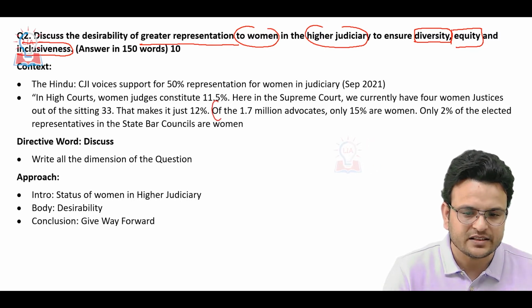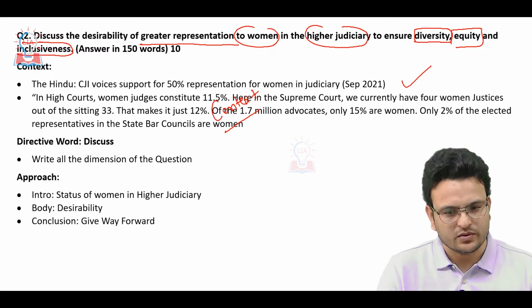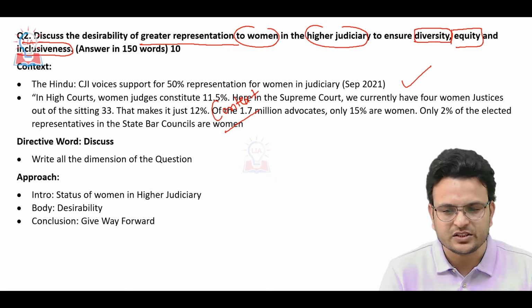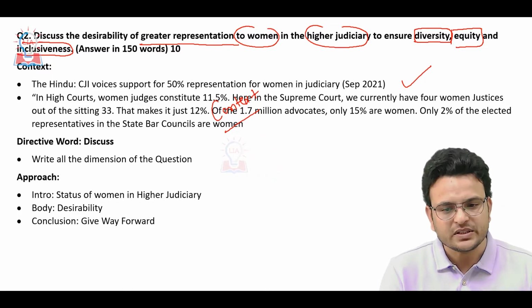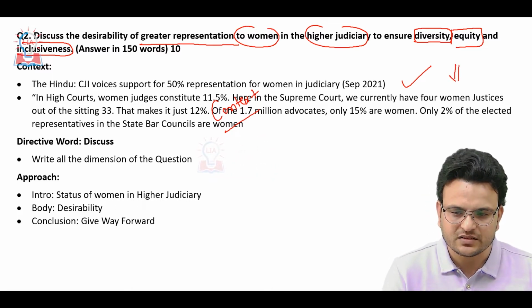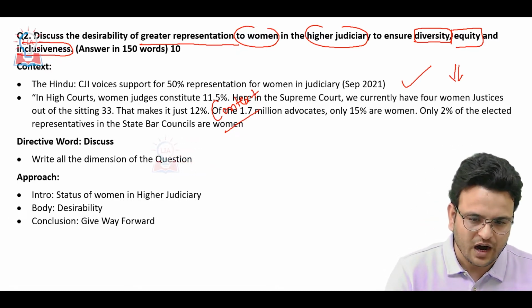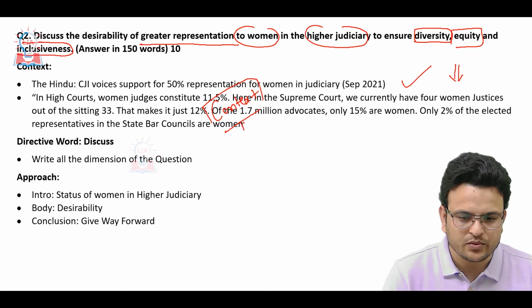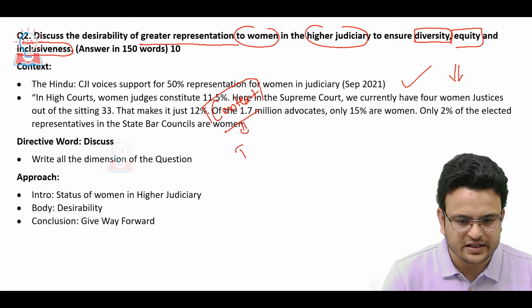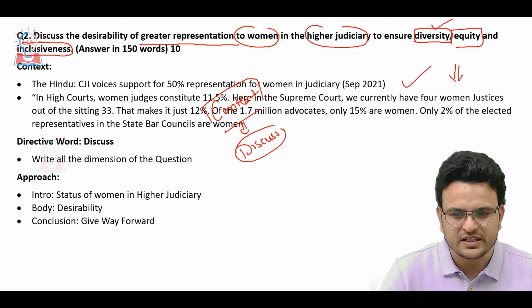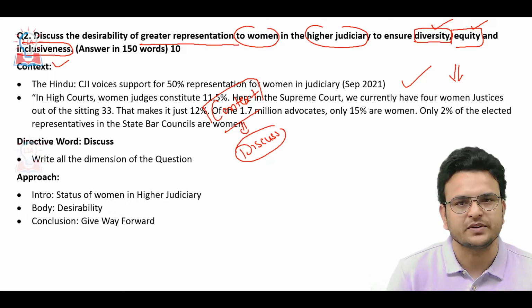Here I gave some data also. As per this data, we can see that women's representation in the judiciary is very low. That is the context of the question. After knowing the context, you have to know the directive word. The directive word is discuss. It means you have to discuss the question in terms of diversity, equity and inclusivity.